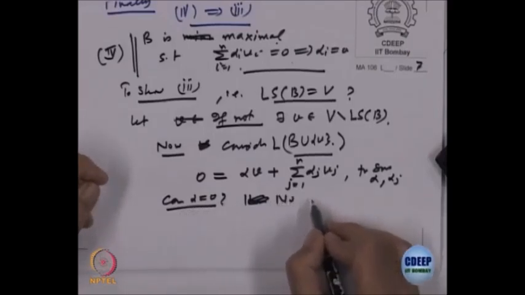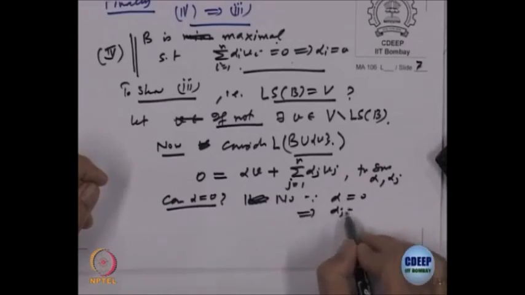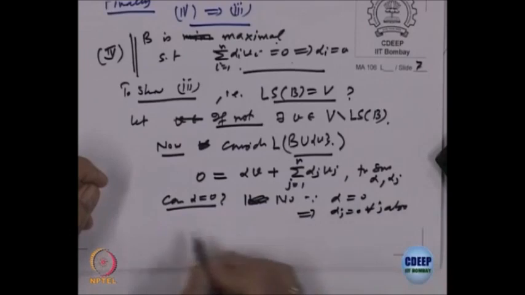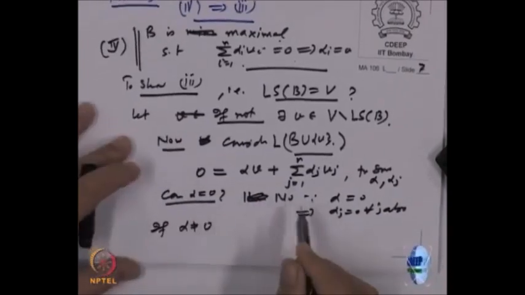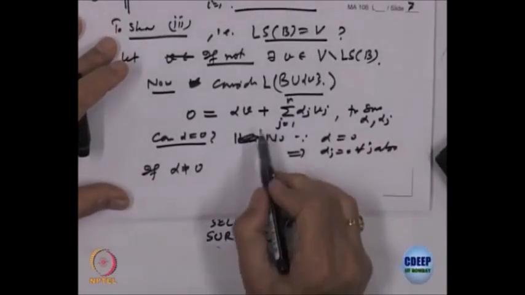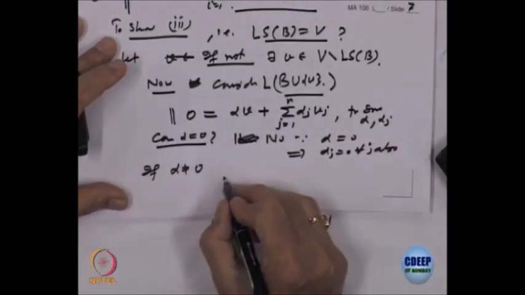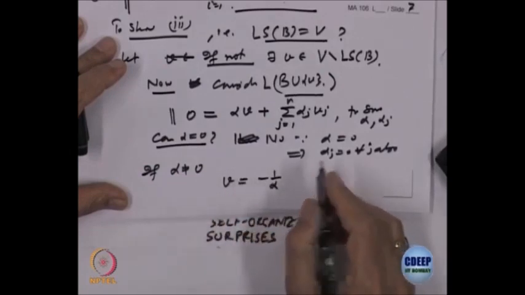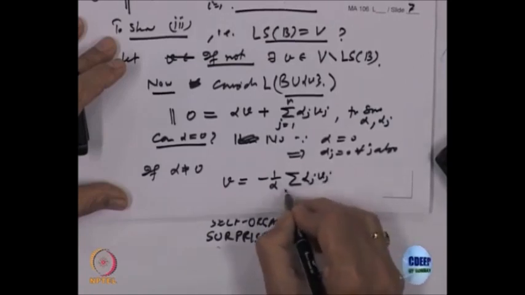No, because alpha equal to 0 will imply alpha j equal to 0 for every j also by given hypothesis, right. So, if alpha is not 0, then what does this equation tell me? It says I can write V as minus 1 over alpha summation alpha j V j,